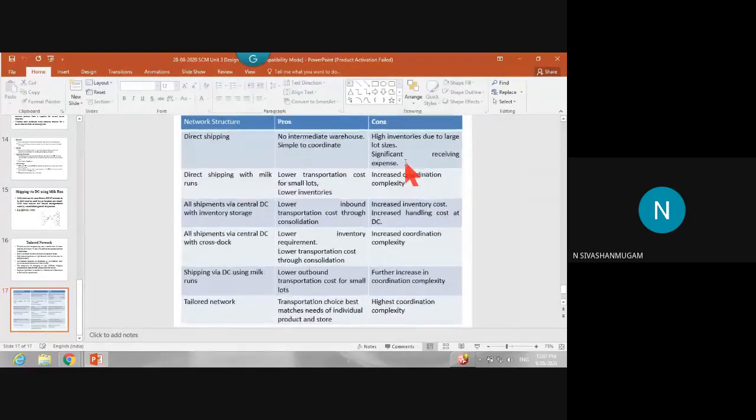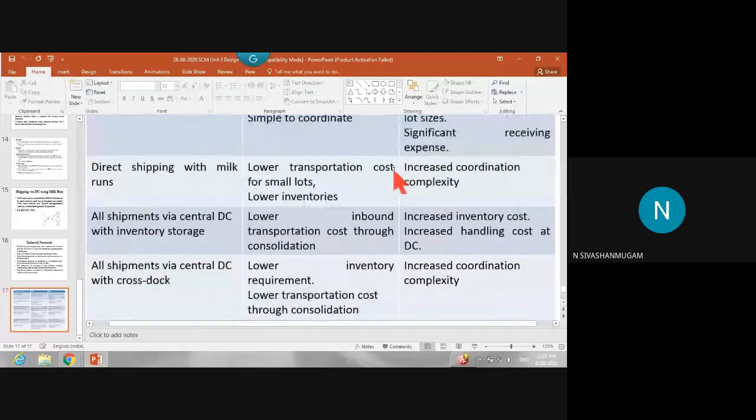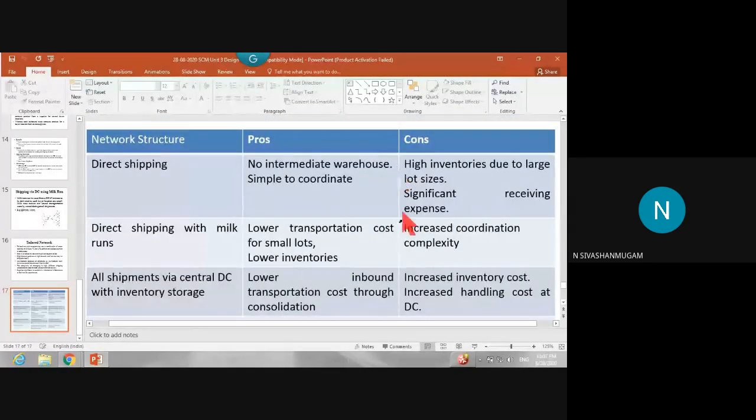Let's go through with this. The direct shipping with the milk run. Since there is the implementation of milk run, we are covering many buyers or many suppliers in a single trip. So definitely the cost will be low. You need to write the points with respect to the diagram, the systematic diagram. Based on the diagram, you can write the advantages and disadvantages for all types of networks.